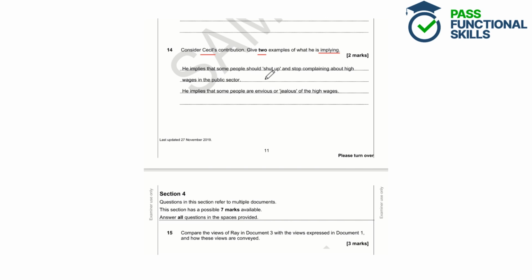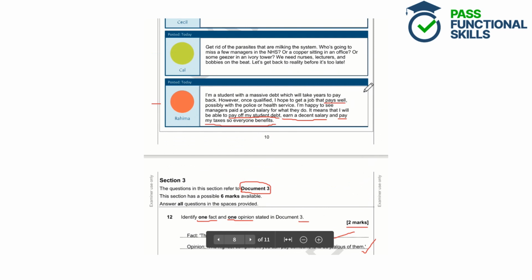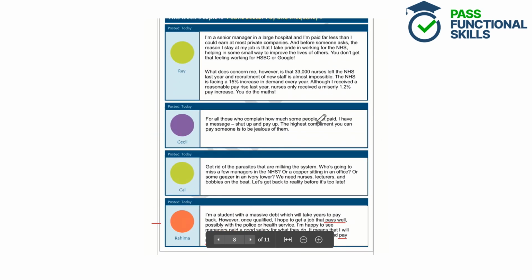Okay, so the student here has put he implies that some people should shut up and stop complaining about high wages in public sector. And then they've also put he implies that some people are envious or jealous of the high wages. Okay, so let's go up to the source and find Cecil's contribution, which we can see is here. For all those who complain how much some people get paid, I have a message. Shut up and pay up. The highest compliment you can pay someone is to be jealous of them.